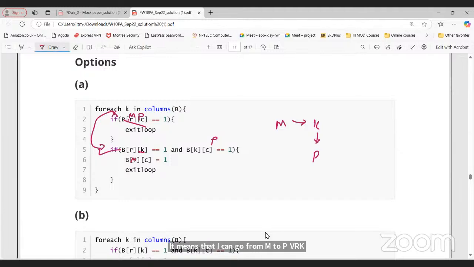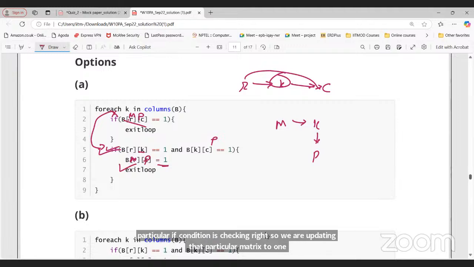If that holds, we update B[R][C] to 1 and then exit the loop. It means I can go from R to K and then K to C, so I can go from R to C via K. This is what this particular if condition is checking, right? So we are updating that particular matrix to 1, then exiting the loop. That is correct here, right?